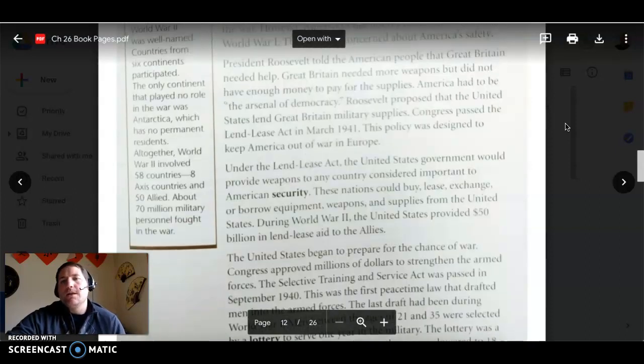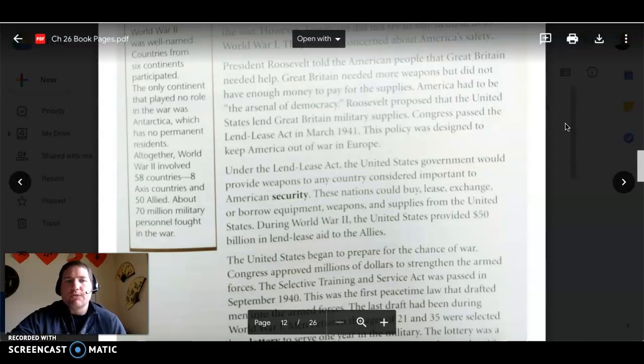Okay, so the old analogy that Roosevelt used, and it was brilliant, is if your neighbor's house is on fire, you're going to let them use your garden hose. Okay? Otherwise, what's going to happen? Your house is going to be on fire too. So it's a great way of convincing Congress and our other officials and the American people that we need to do something to help our allies out.